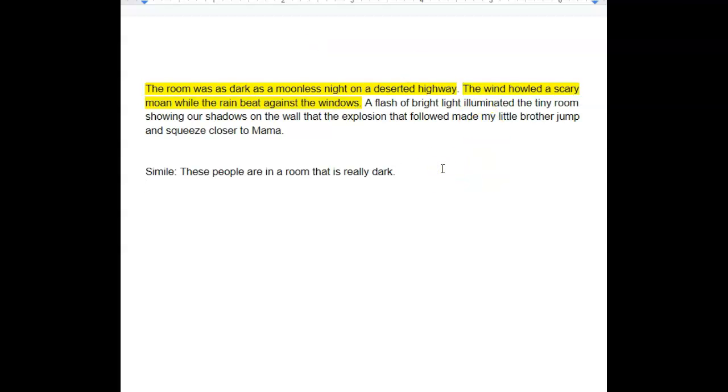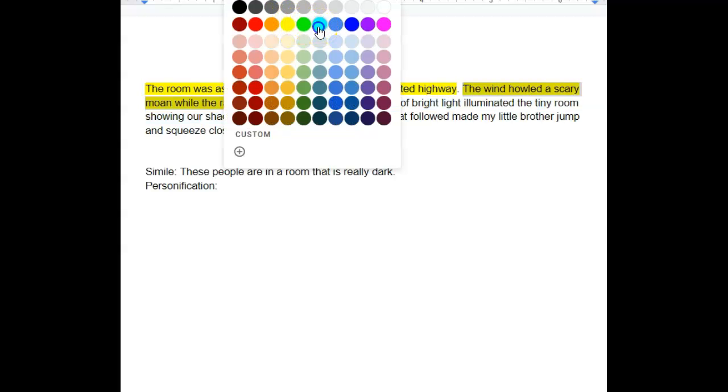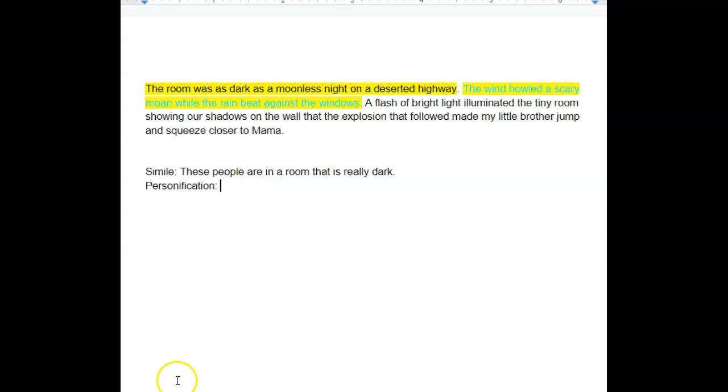Okay? All right, let's look at another one I have in here. This is personification. The wind howled a scary moan while the rain beat against the windows. I'm going to make that a different color. Sorry about that. So the top one we have a simile, the second one we have personification. The wind howled a scary moan while the rain beat against the window. This is personification because the wind cannot moan, okay? However, the wind howled a scary moan.